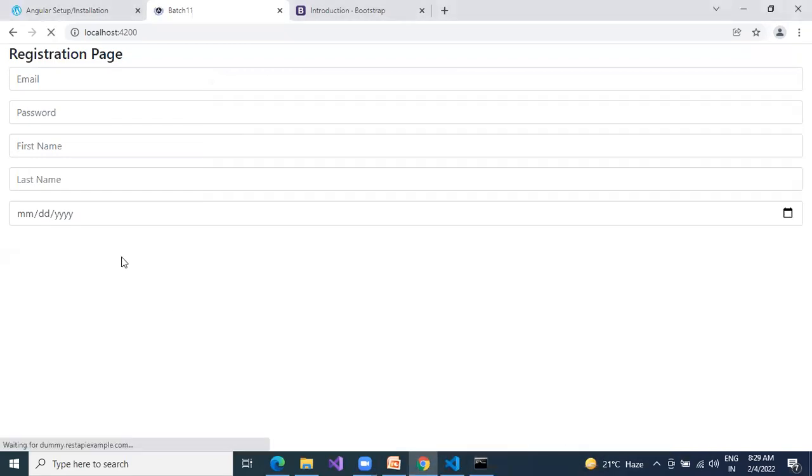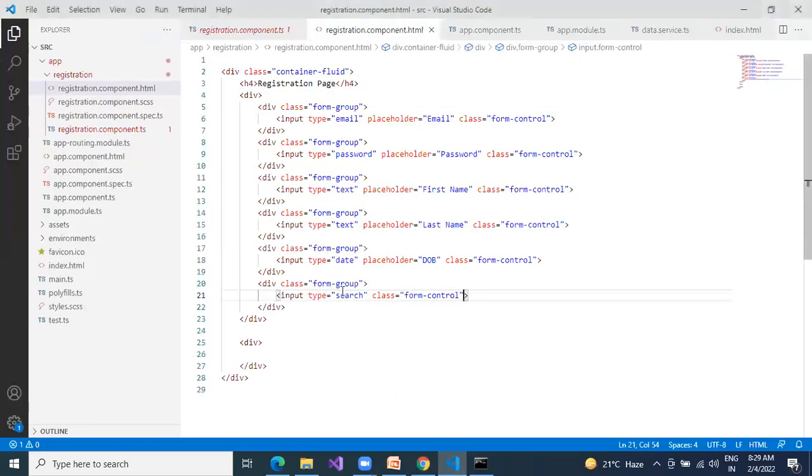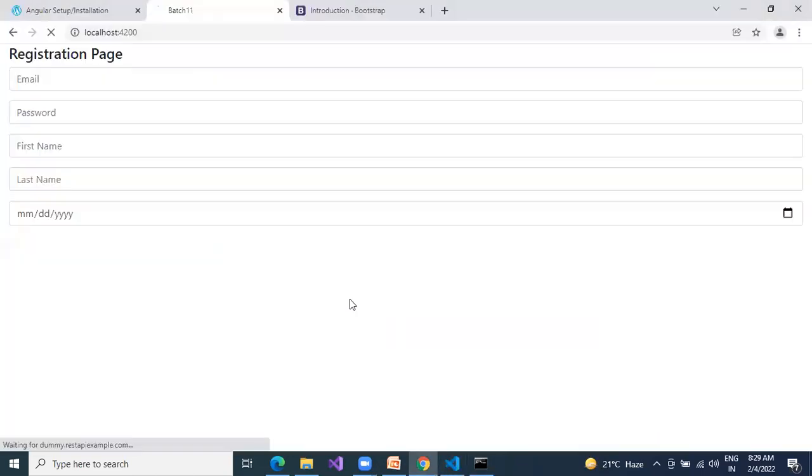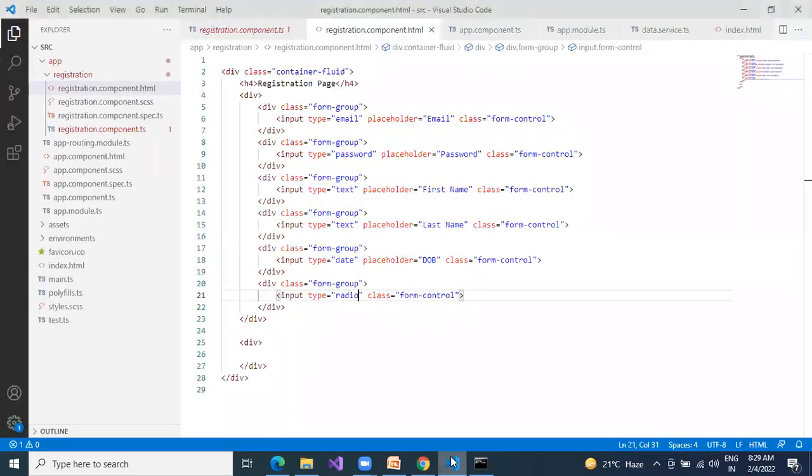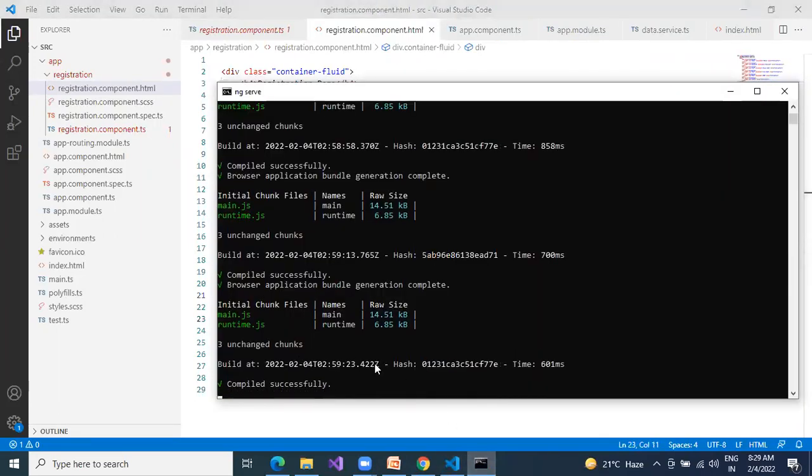Where is my search box? Input type. Generating files, compiling.